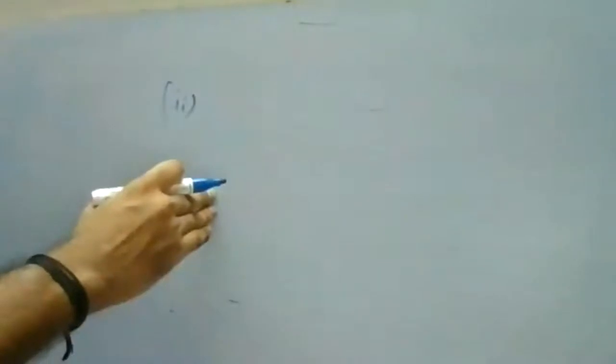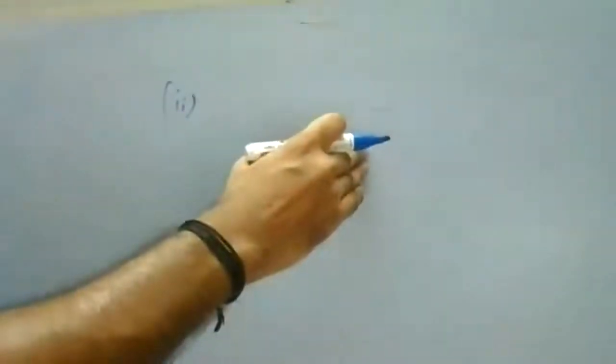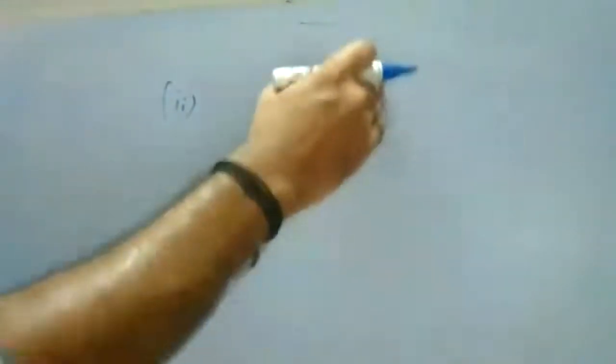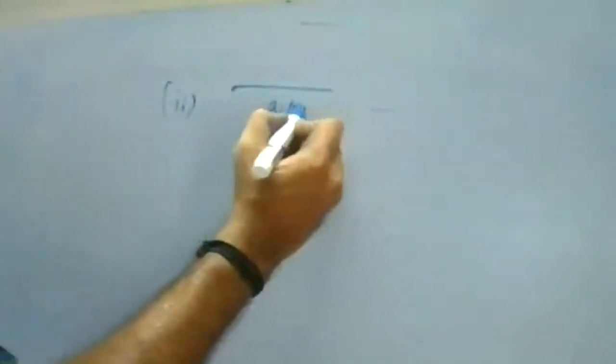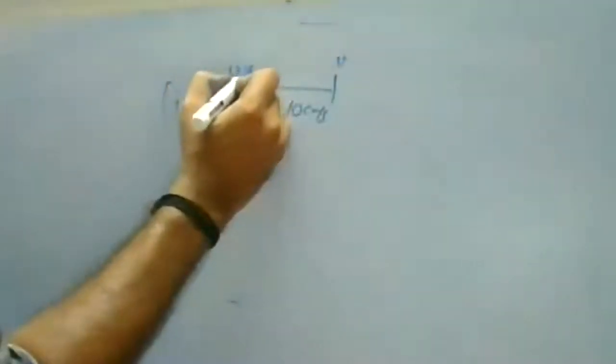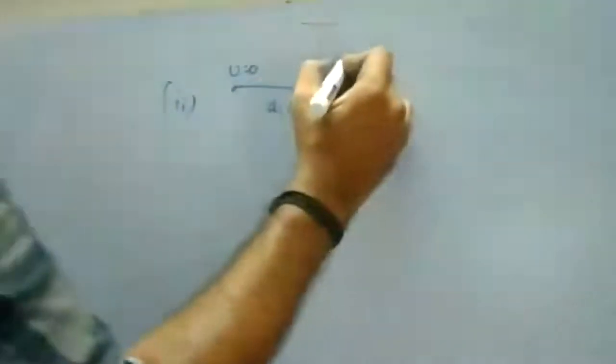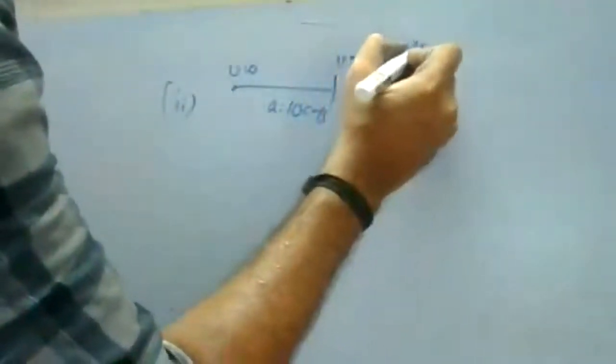Here, first of all, it was going from the rest condition. After that, it was gaining some velocity. This is your initial, for example, this is your acceleration at 10 centimeter per second square. So this is your u, this is v. u is 0 because it was at rest condition. With the v only, it was trying to travel, which is 20 meter per second.